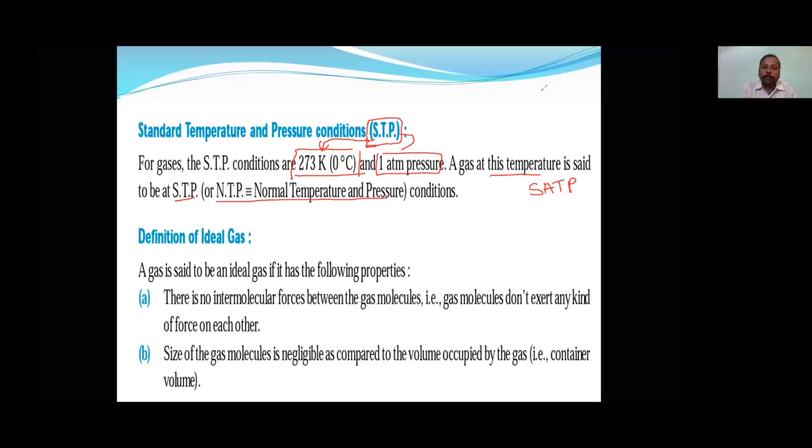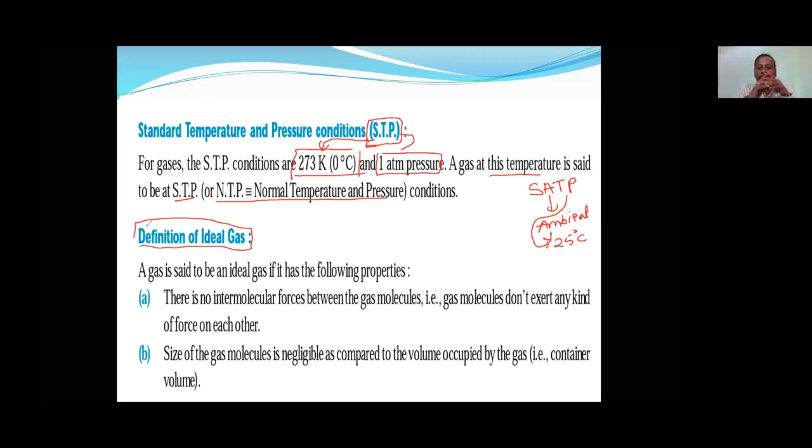What is SATP? SATP means standard ambient temperature and pressure. What does it mean? S stands for standard, A stands for ambient. Ambient means room temperature. In that condition, the temperature you will take is 25 degrees Celsius. So that is called SATP. Understood? Then the definition of ideal gas. Now we are going to start.